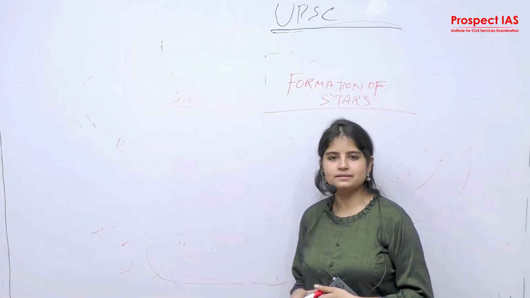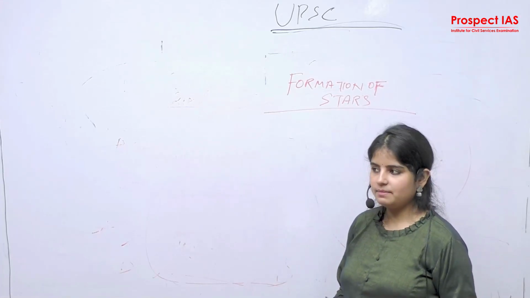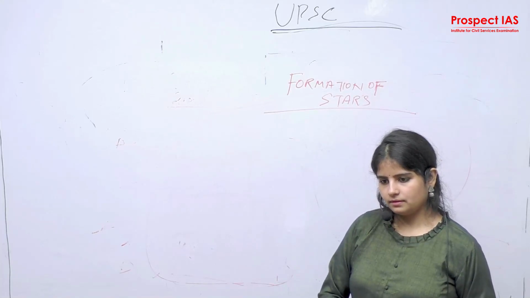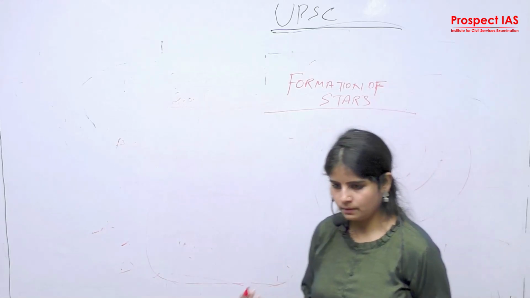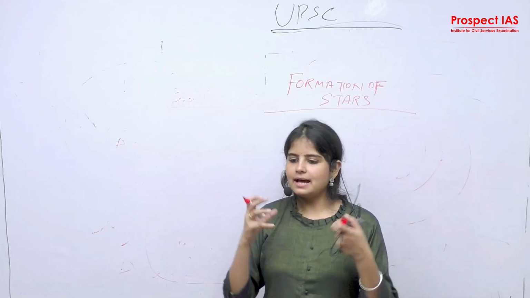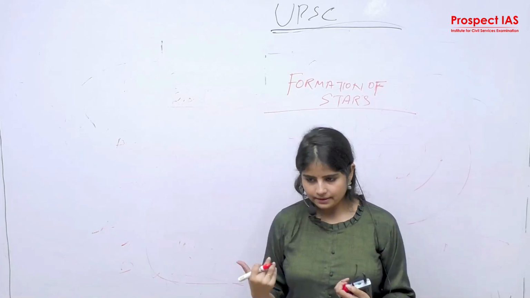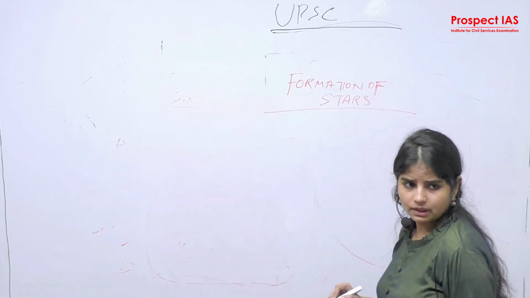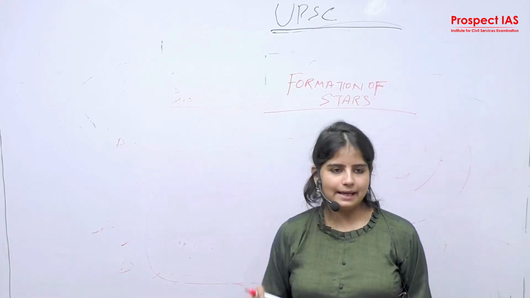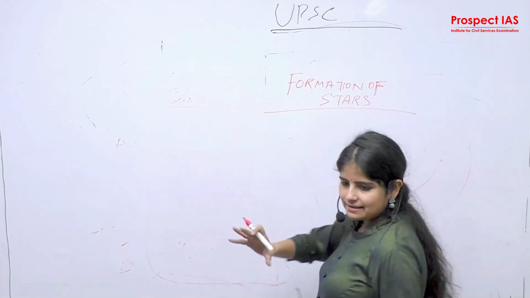Anyone from online as well? Light emitting celestial body, yes? Yes, it doesn't have its own light. Yeah, the basic difference is that a star is luminous, a star is fiery, a star has its own light and it emits, and a planet reflects the light of the sun, right? So this is the basic difference. Localized clumps of gases is called a star. Very good, nice. A star has its own light, correct. So why does it have its own light?